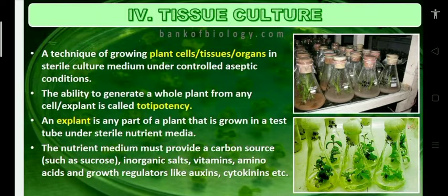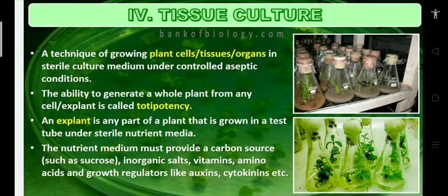The principle involved in tissue culture is totipotency. The ability to generate a whole plant from any cell or explant is called totipotency. Any part of the plant that is grown in a test tube under sterile nutrient media is called an explant. There are different steps. Preparation of the medium: the nutrient medium must provide a carbon source such as sucrose, inorganic salts, vitamins, amino acids and growth regulators like auxins and cytokinins. These are all added to the nutrient medium, and it can control the pH also.